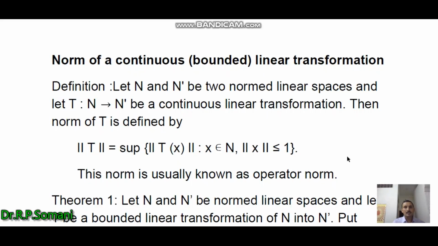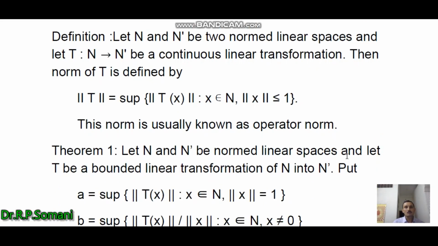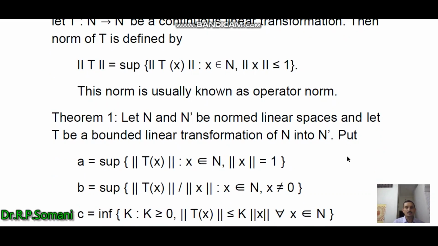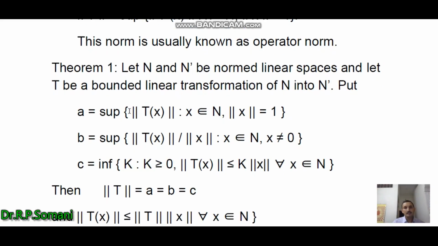Next we consider a theorem which will give us three alternate definitions of this operator norm, and we will establish the equivalence between these three conditions. Let N and N' be normed linear spaces, and let T be a bounded linear transformation of N into N'. We put A equal to the supremum of norm Tx such that x belongs to N and norm of x equal to 1.